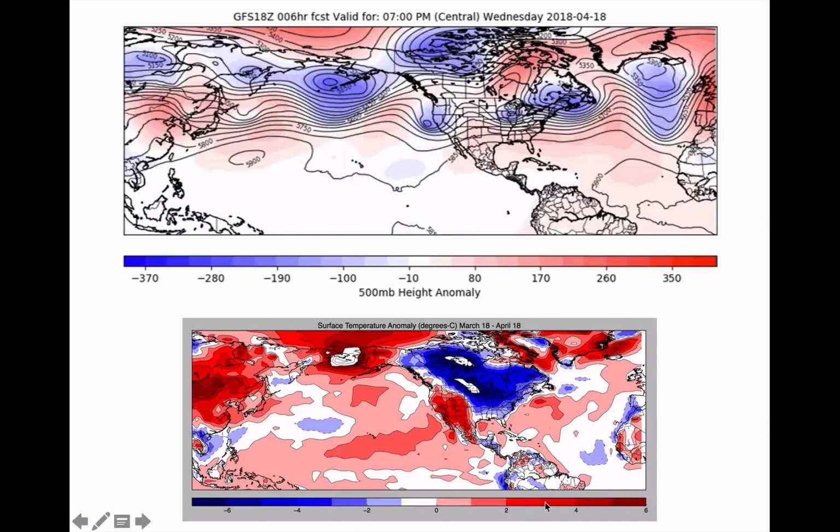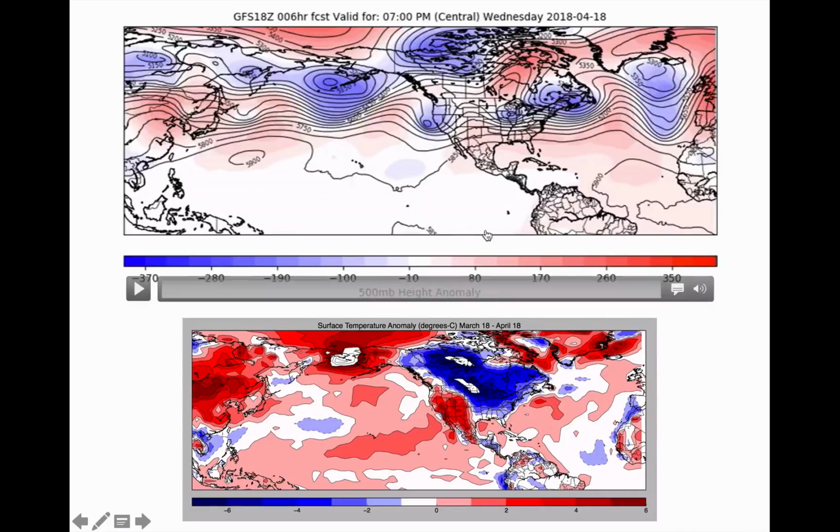Over the last 30 days, we've had a persistent deep trough sitting over the Hudson Bay, and that's been courtesy of this big ridge that's built just to the west of Alaska, east of Russia, here in the Bering Sea. So the ridge has allowed warmth in this area. We displaced that warm air toward the North Pole. Cold air has got to come out of the North Pole. Where's it been going? North America. Now, this is what we're dealing with in the flow of our jet stream. So that was our pattern that was blocked up.